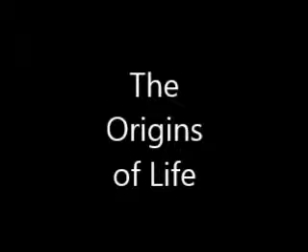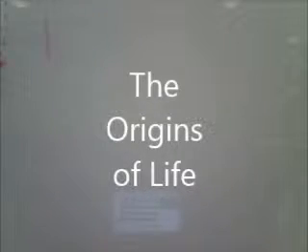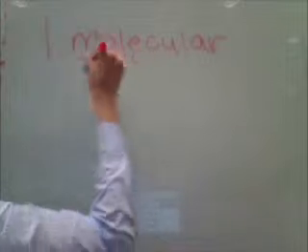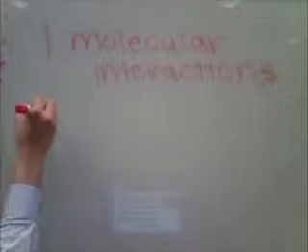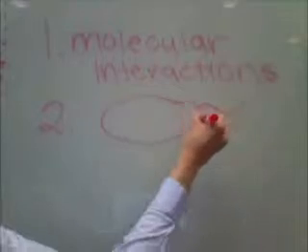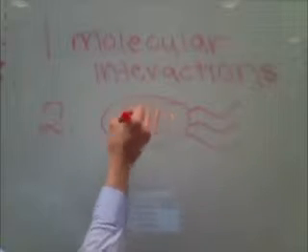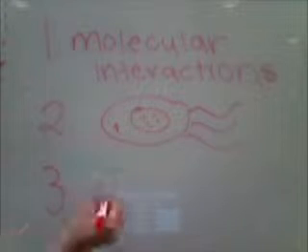Hello everyone, today we will be discussing the origins of life, specifically tackling three main questions. 1. How molecular interactions under early Earth conditions could have led to the formation of ancestral cells. 2. What properties of a biological molecule would allow it to be the first molecule of heredity in the prebiotic world? And 3. What evidence do we have to support the scientific theory that life on Earth had a common ancestor? So to begin, what are the possible hypotheses for the formations of ancestral cells?